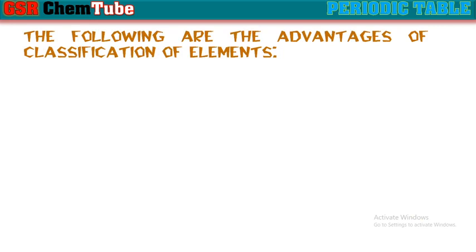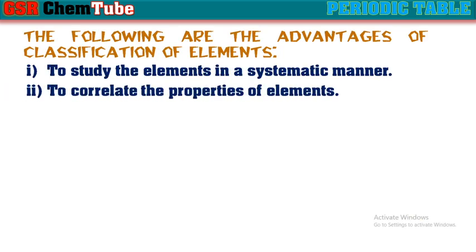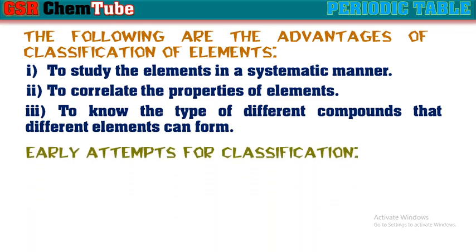So, by the classification of elements into these groups, the following advantages are obtained: to study the elements in a systematic manner, to correlate the properties of elements, and to know the type of different compounds that different elements can form. So, let us see the earlier attempts for the classification.